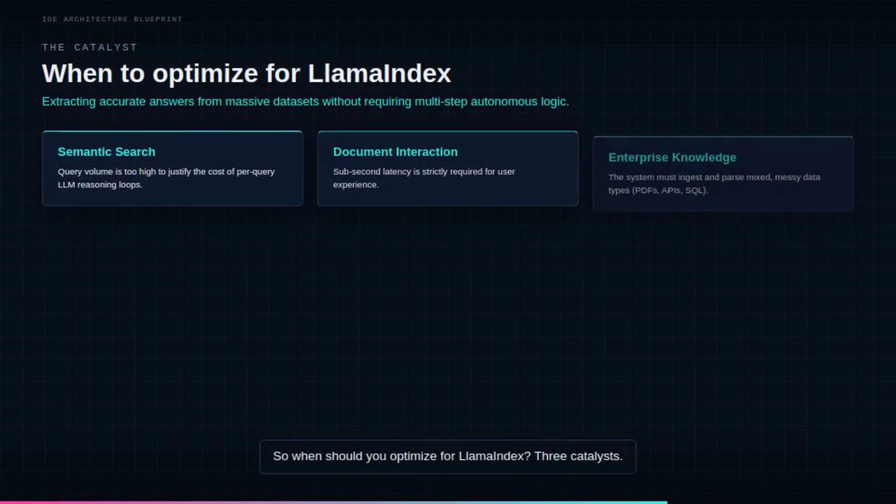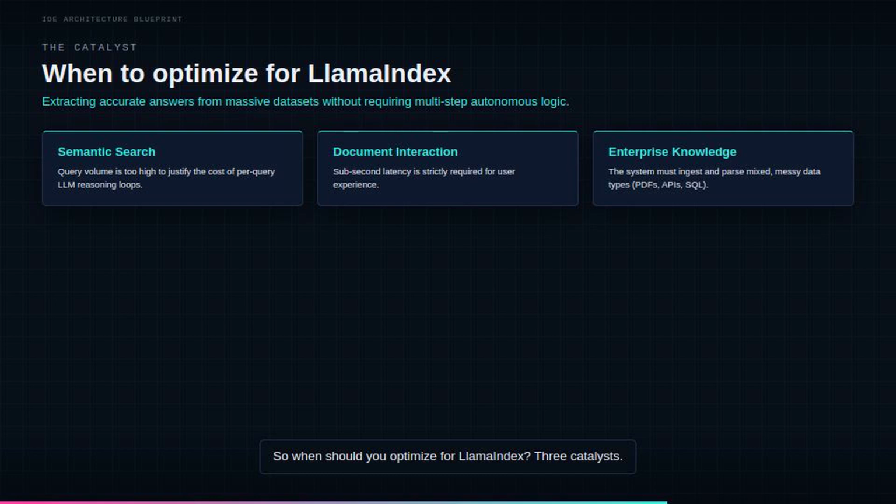So when should you optimize for LlamaIndex? 3 catalysts. Semantic search, when query volume is too high to justify per query LLM reasoning loops. Document interaction, when sub-second latency is strictly required for the user experience. And enterprise knowledge, when the system needs to ingest and parse mixed, messy data types like PDFs, APIs, and SQL.